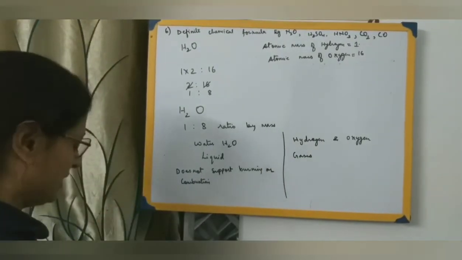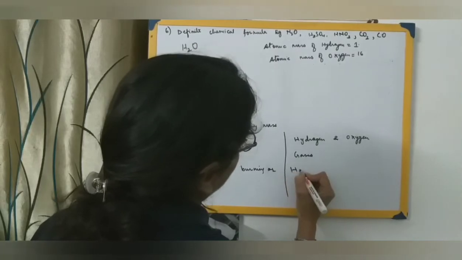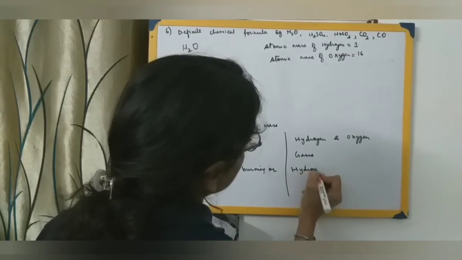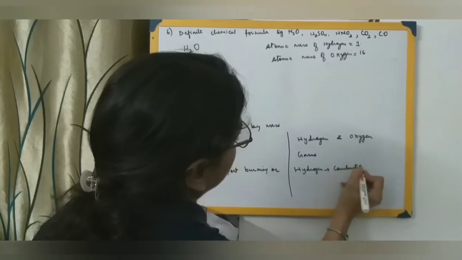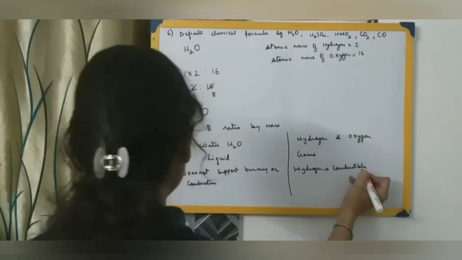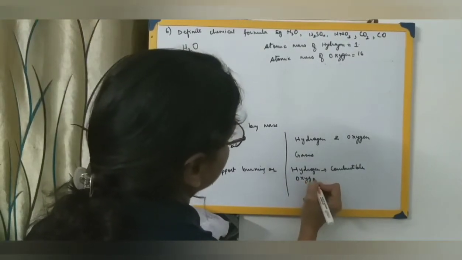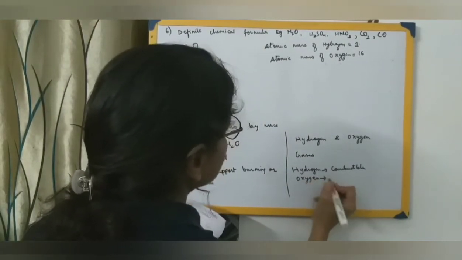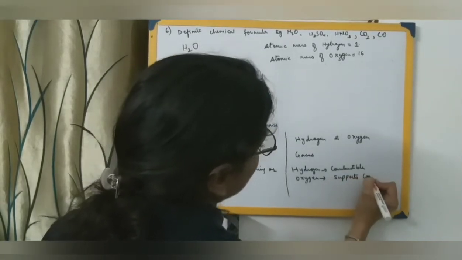Whereas hydrogen is combustible. It burns. And oxygen, what about oxygen? Oxygen supports combustion.